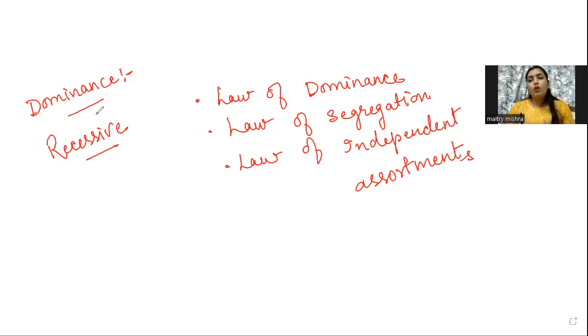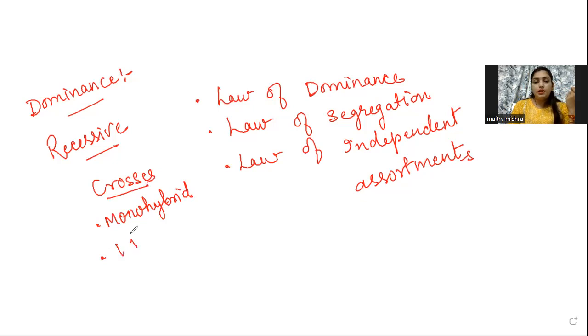Now Mendel performed crosses, and the conclusions of these crosses are these laws only. He performed monohybrid cross and dihybrid cross. Also, he performed some test crosses.